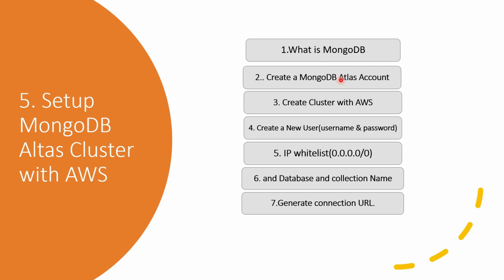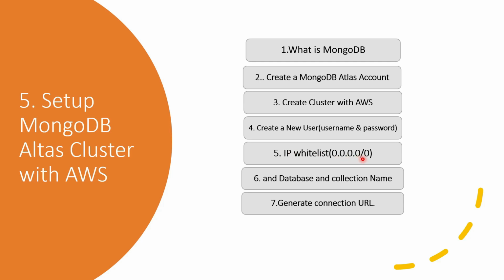Now, what are the steps? First of all, we have to create a MongoDB Atlas account, which is free. Then we have to create a cluster with AWS. And by the way, MongoDB Atlas uses different cloud providers in the backend, like AWS, Google Cloud, or Microsoft Azure. So you can create any of the clusters, which is free for 500 MB. And then you have to create a username and password. Then you have to make an IP whitelist.